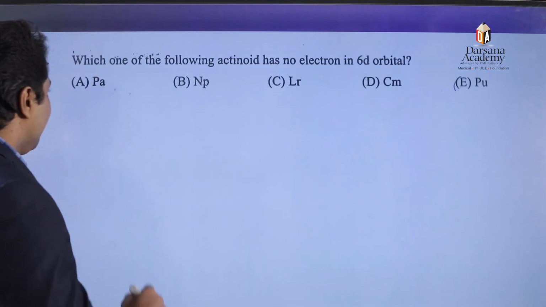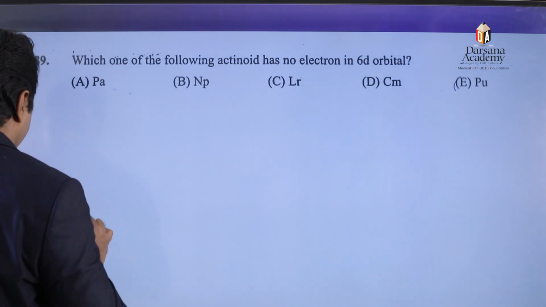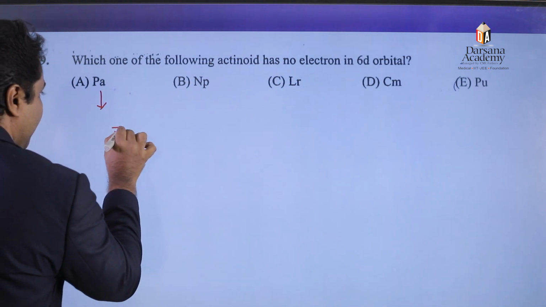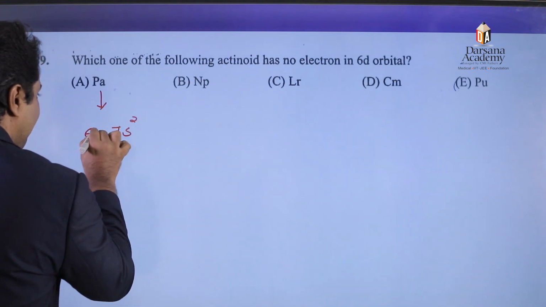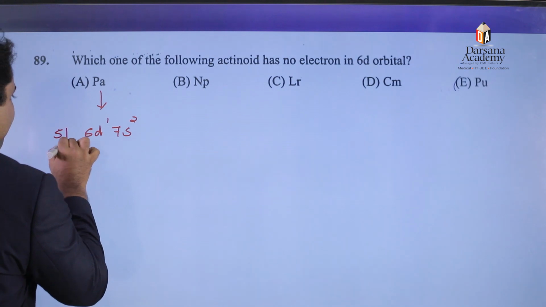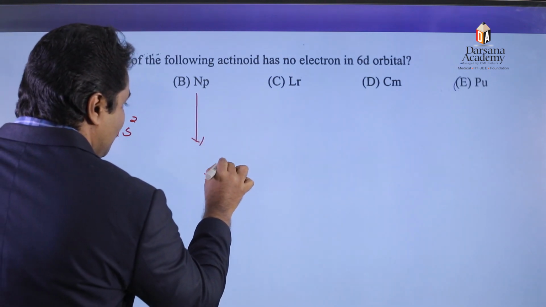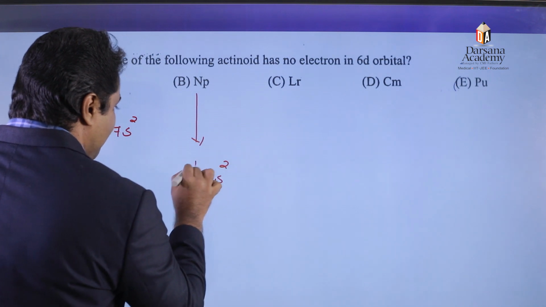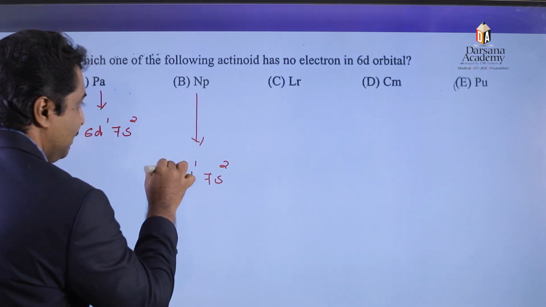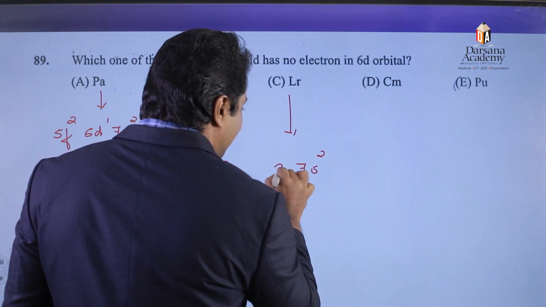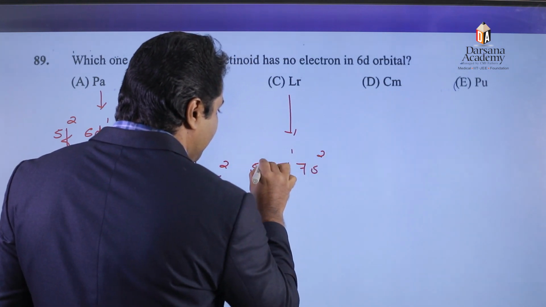So here, in the case of protactinium, the outer electronic configuration is 7s2, 6d1, 5f2. In the case of neptunium, 7s2, 6d1, 5f4. In the case of lawrencium, 7s2, 6d1, 5f14.